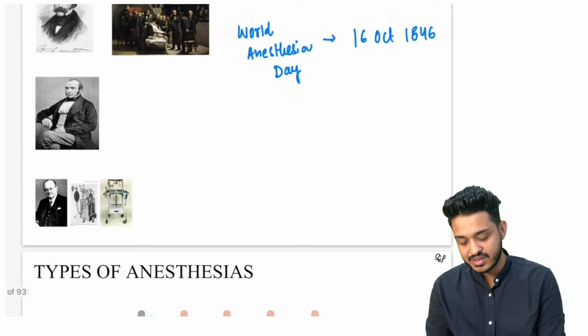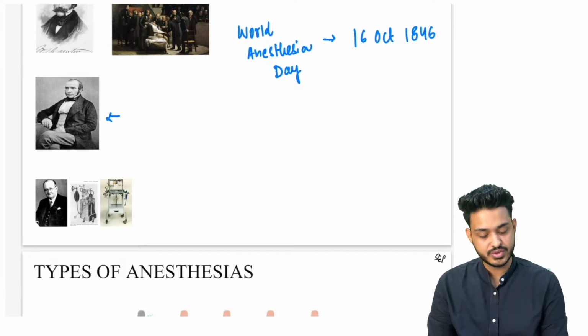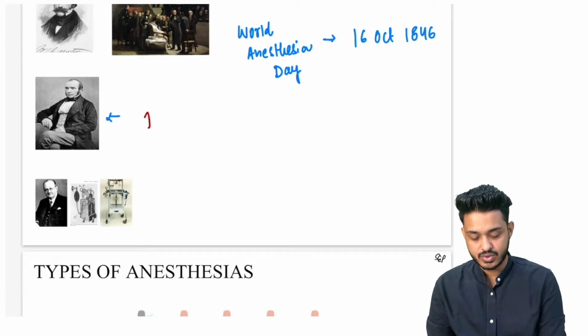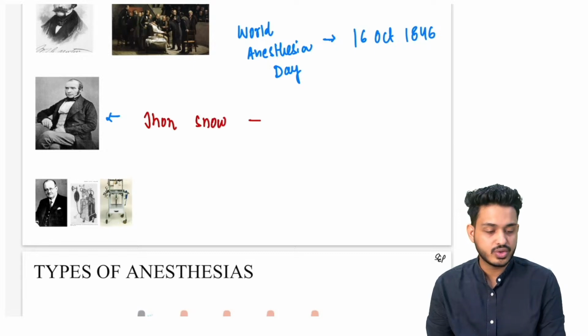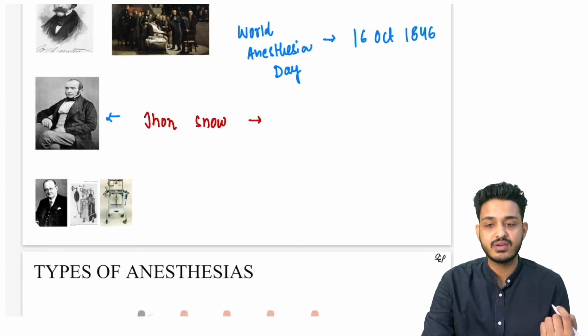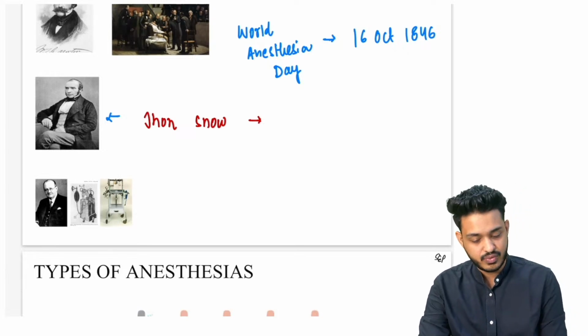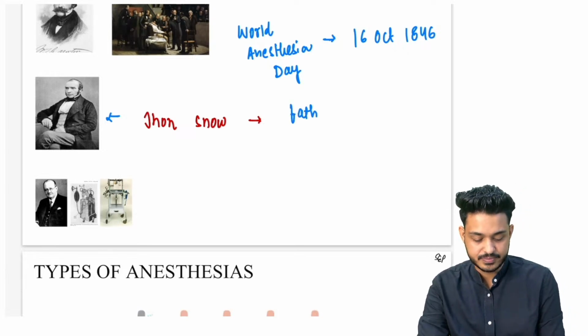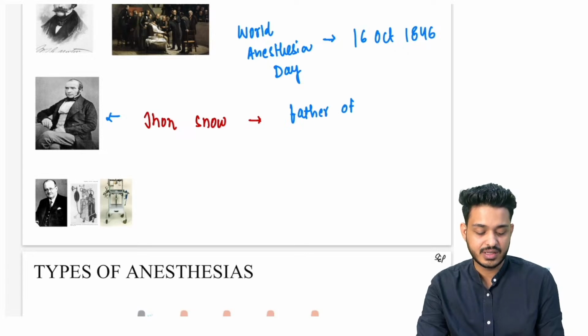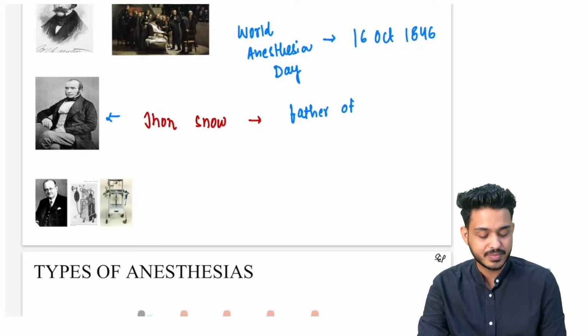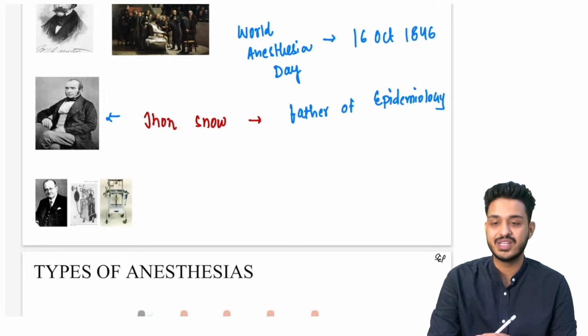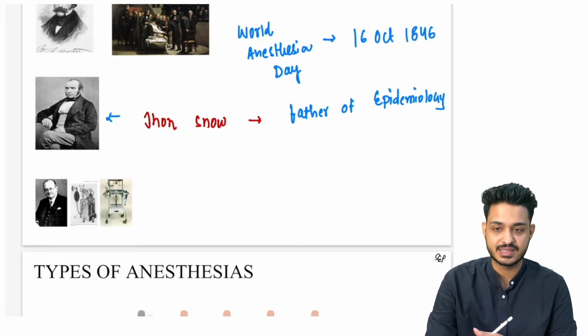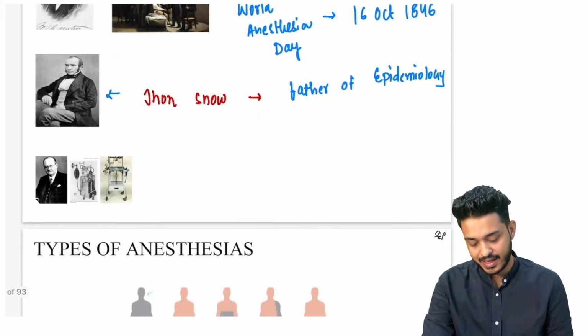Who is this particular gentleman? This is your PSM question also. He is John Snow. John Snow is also considered the father of epidemiology. We study epidemiology in PSM. So the father of epidemiology is going to be John Snow. He is also a practicing anesthetist, right? He has also done anesthesia, right?